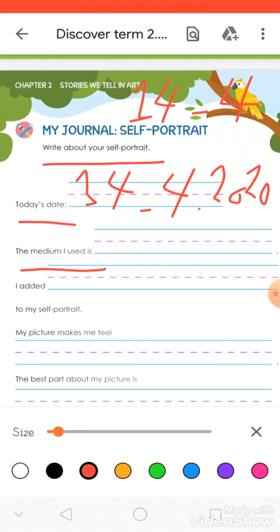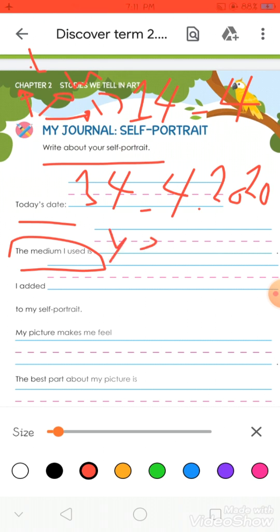Do you remember, KG, when we talked about the colors? We said before that each color has 3 marks. Light, medium, and dark. Do you remember? Okay, the medium I used.